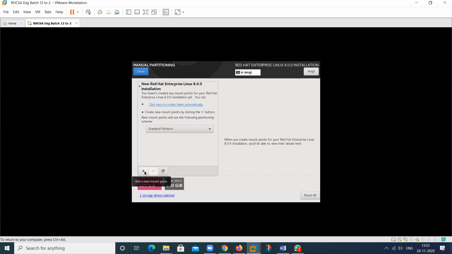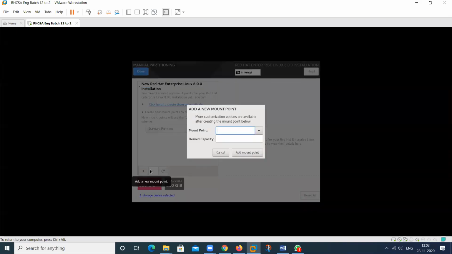Then click on this add button. Click slash. It means just like C drive. So this is my slash partition. So how much space should we assign here? That I have to tell you. How much space should we assign for slash?